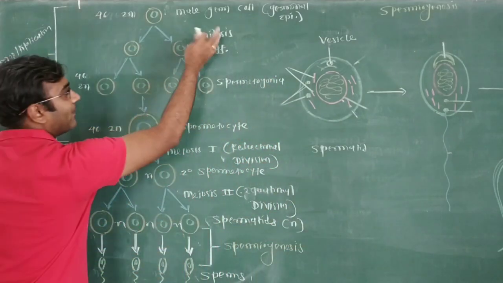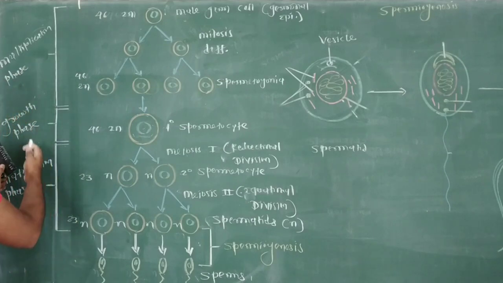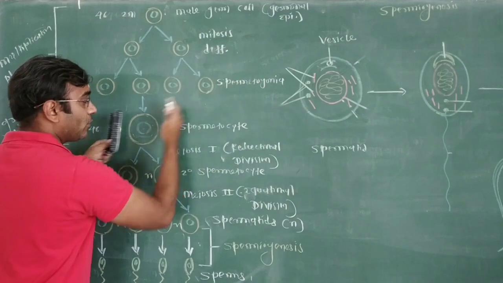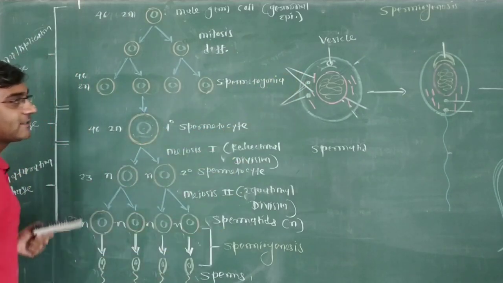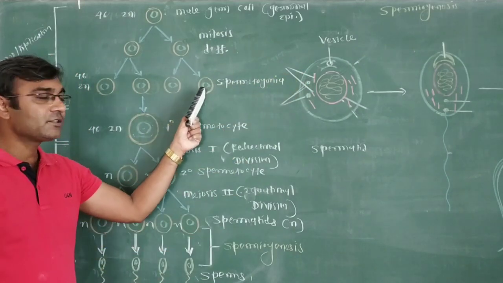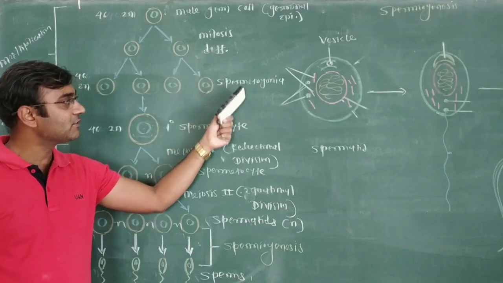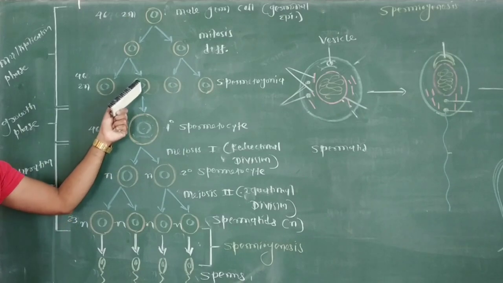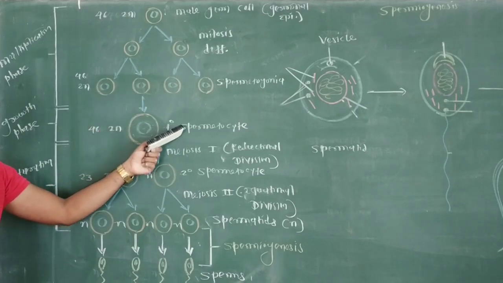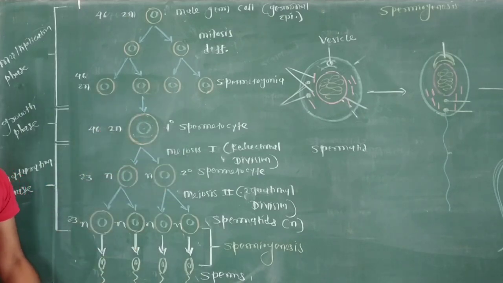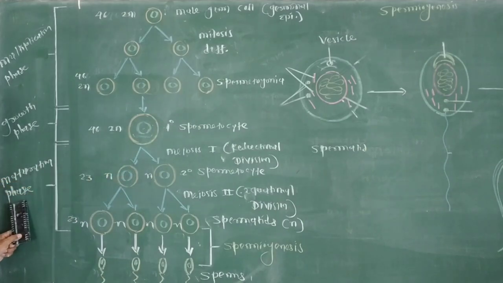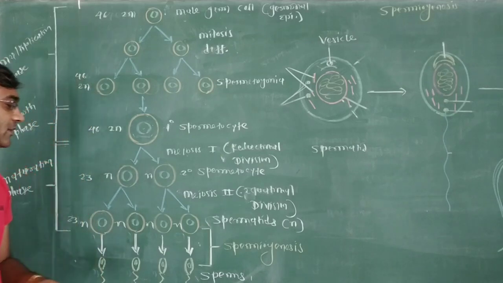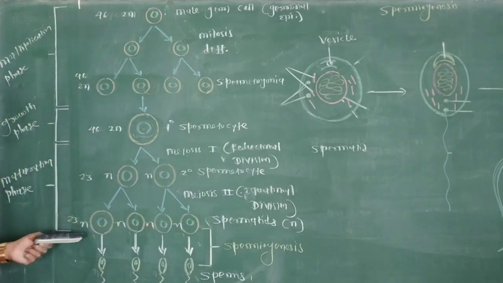In the multiplication phase, mitosis takes place. In the growth phase, spermatogonia increase their size; a single one is spermatogonium, and many are spermatogonia. Those spermatogonia increase their size and act as primary spermatocytes, and the primary spermatocytes enter the maturation phase, where meiosis division takes place and the chromosome number is reduced to half.